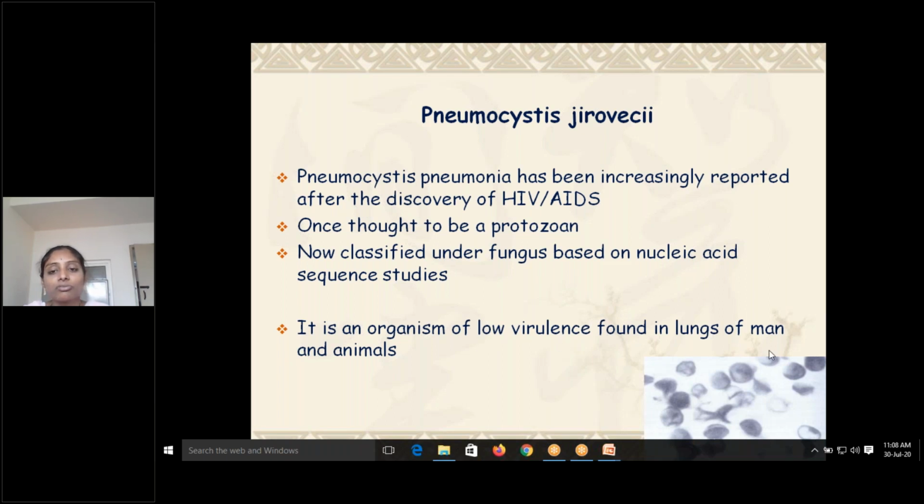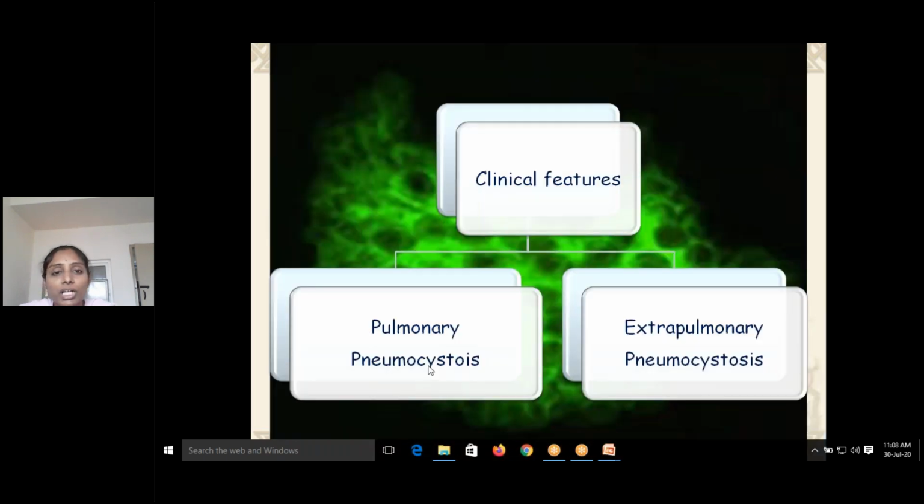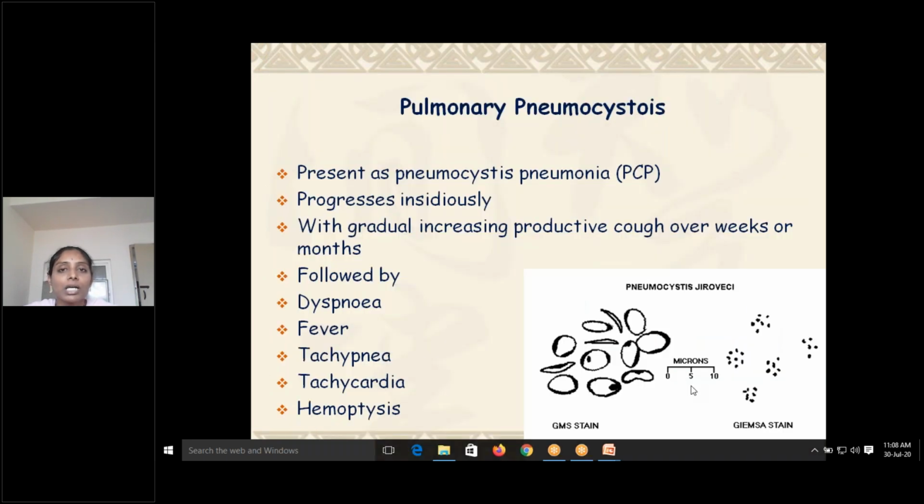It's of low virulence, found in the lungs of man and animals, but in opportunistic conditions it proves very pathogenic. So clinical features: pulmonary pneumocystosis and extrapulmonary pneumocystosis. Pulmonary pneumocystosis presents as Pneumocystis pneumonia. Again, I would like to tell you these are common in developed countries, whereas in India, which is still in the developing stage, tuberculosis is still predominating over the other fungal infections.